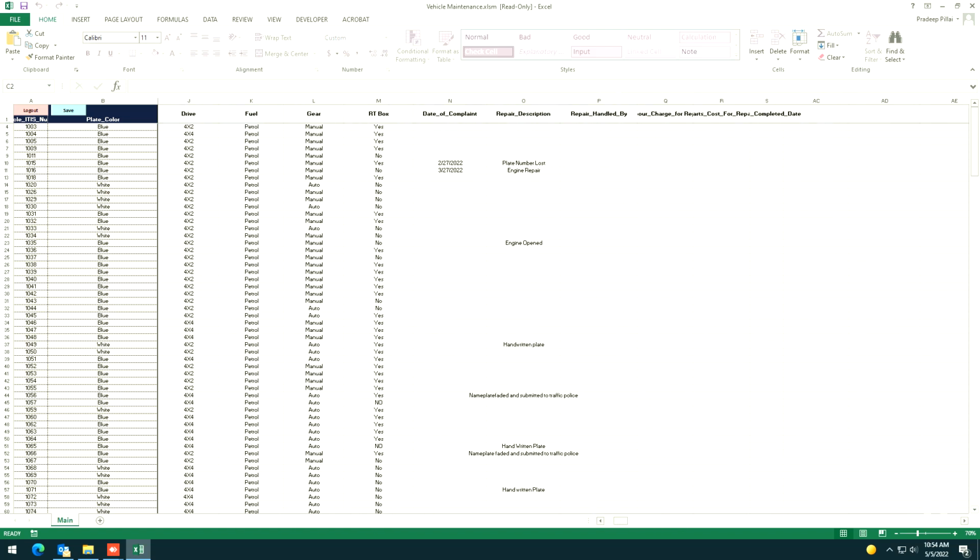Okay, repair. This is the one. RT works is there. So date of complaint: what is the complaint received on this? Repair description: what is the repair description for this vehicle? Repair handled by: who handled it? Like our Rajak handled it, or the vehicle lease company handled it, or Al Jazeera handled it? Who handled it? And what is the labor charge for repair, and what is the parts cost for repair? And whether it's completed or not. If it is completed, the completed date. Again, you continue it simply: date of repair, date of complaint, simply.